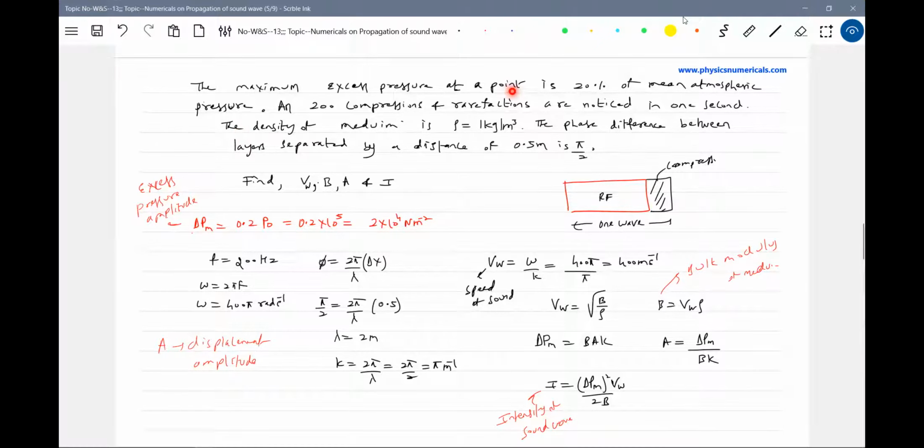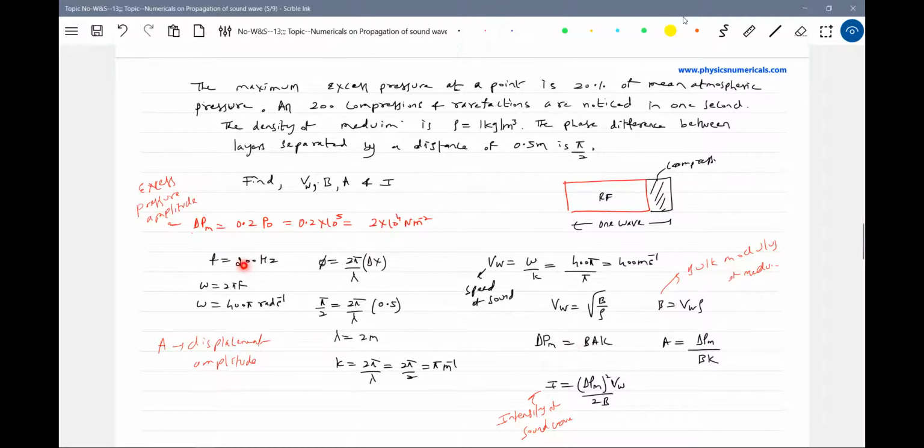The maximum excess pressure at a point is 20% of the mean atmospheric pressure. So the maximum excess pressure, delta PM, is 0.2 P naught. What is the atmospheric pressure value? 10 to the power of 5, 100 kilopascal approximately. So I'll get the pressure amplitude. If you know the pressure amplitude, then how pressure amplitude and displacement amplitude are related by this equation, I'll come to later on.